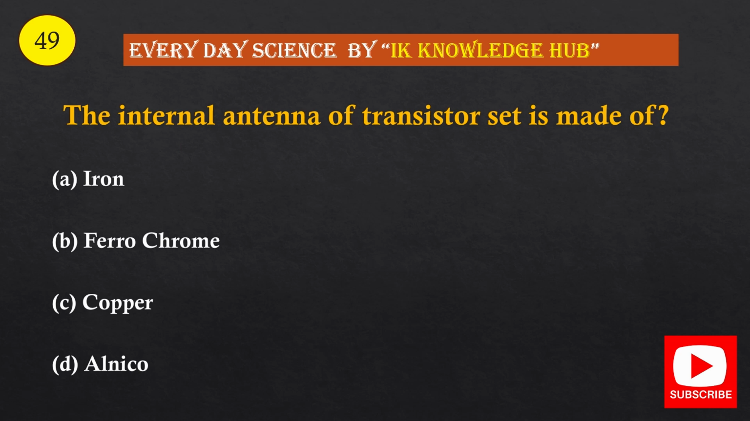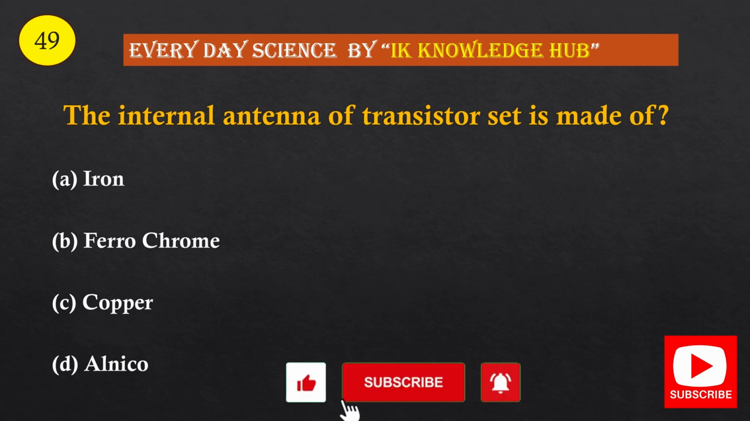Question number 49. The internal antenna of a transistor set is made of: iron, ferrochrome, copper, alnico. And the correct one is option B, ferrochrome.